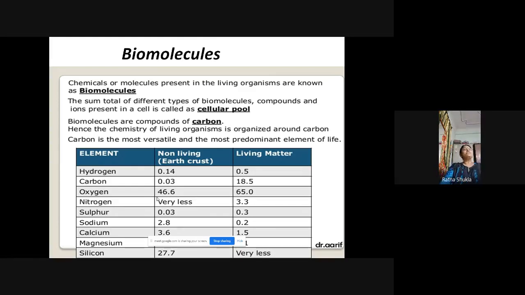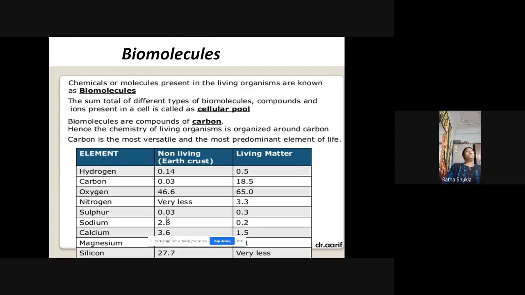So the percentage of the oxygen which is present in the non-living substances is 46.6, and in the living substances around 65% of oxygen is present. So plant is the great source of the oxygen. They can respirate, they can generate the oxygen by utilizing the carbon dioxide, water and the sunlight. Okay. So in the photosynthesis process, the carbon dioxide is used and oxygen is generated. So हम लोग समझ सकते हैं कि plant कितना important है.